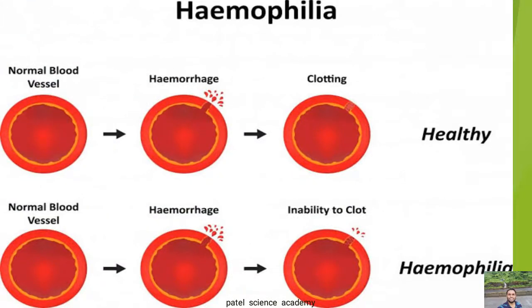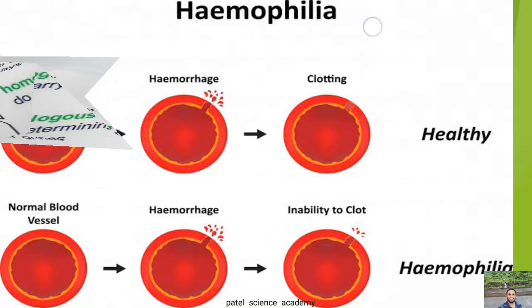Hemophilia is one of the examples. You can see here diagrammatically the healthy cell and the hemophilic cell, in which there is an inability of clotting.